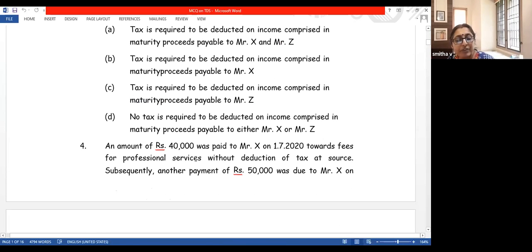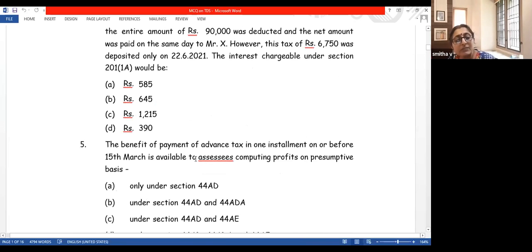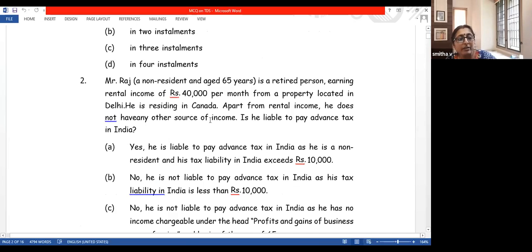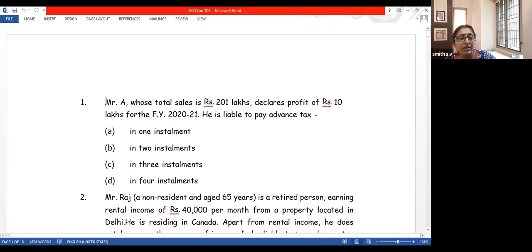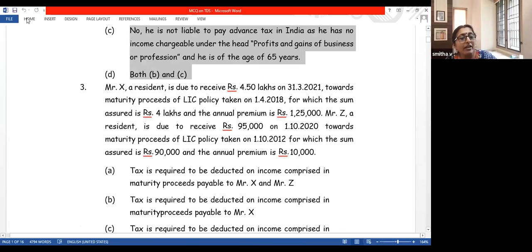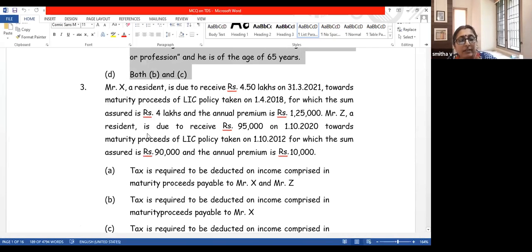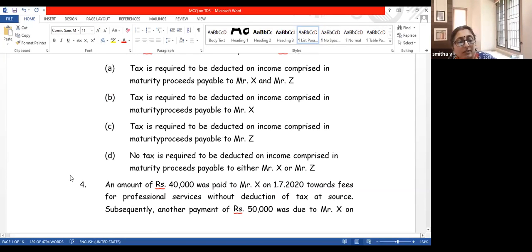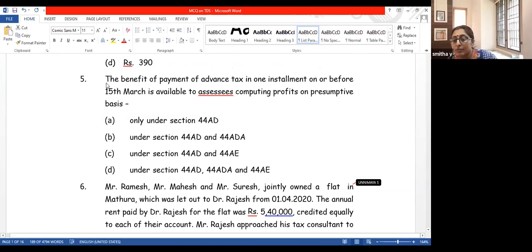Then we'll be doing question number 5. Let me mark in red the questions which we have already done. Question number 1 and 2 we have done. If you want, I can share this, I can attach this file as well. Anyway, question number 5.